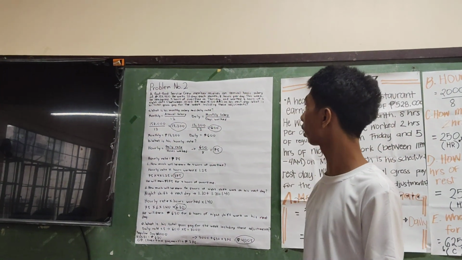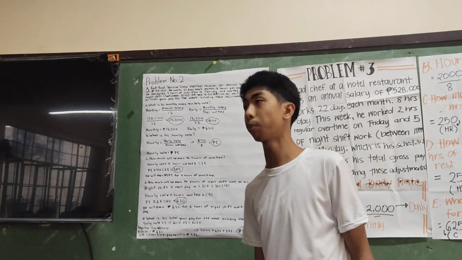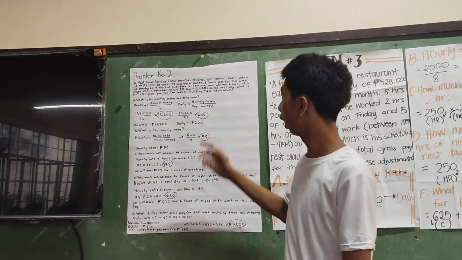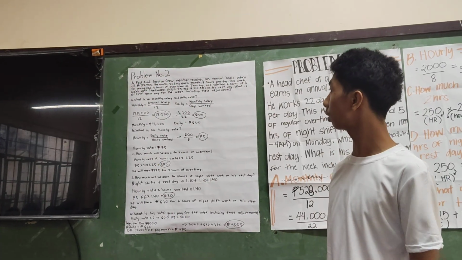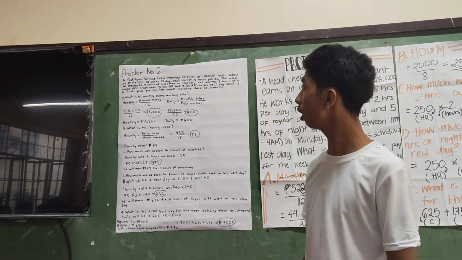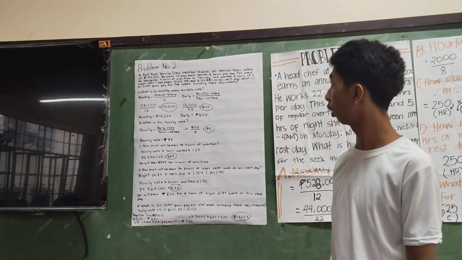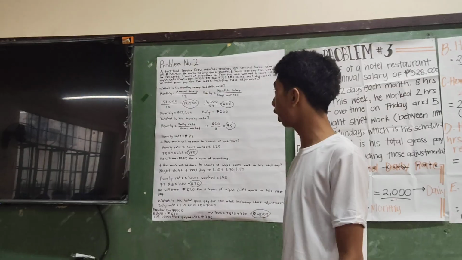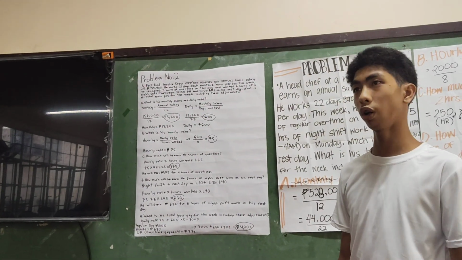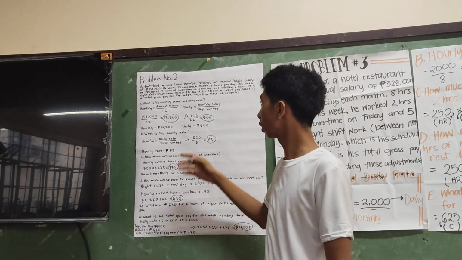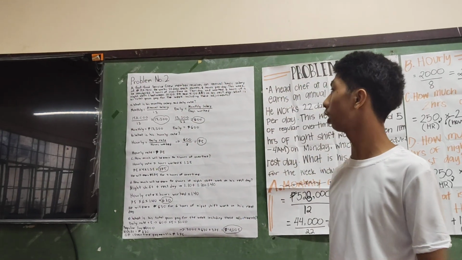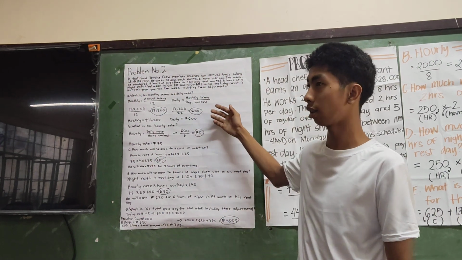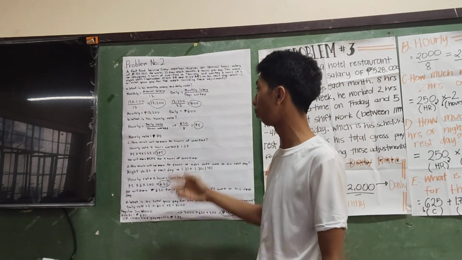Now, we are going to proceed on how we get the daily rate. First, we are going to get the monthly salary, which is 13,200 pesos, so we put 13,200 pesos here. And we are going to see how many days he works each month. As we can see in our problem, there are 22 days he works each month. So we put 13,200 pesos divided by 22, and we get the daily salary, which is 600 pesos.